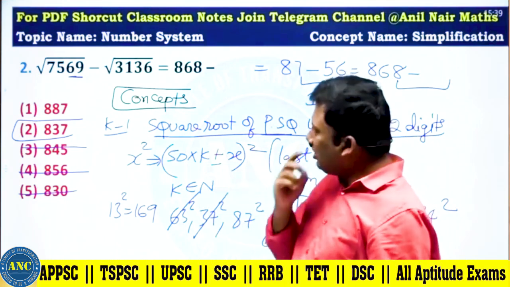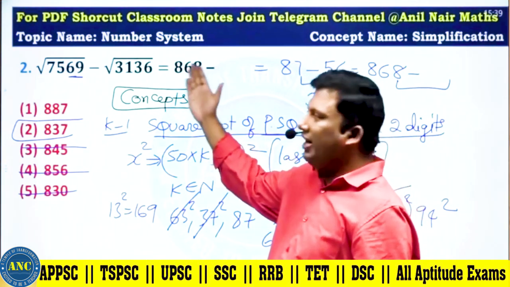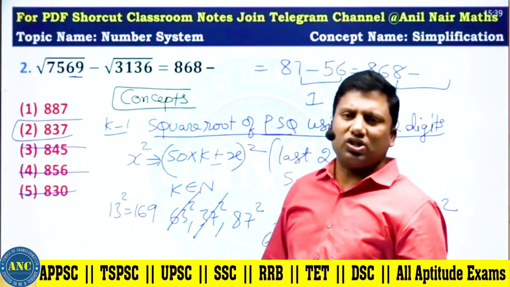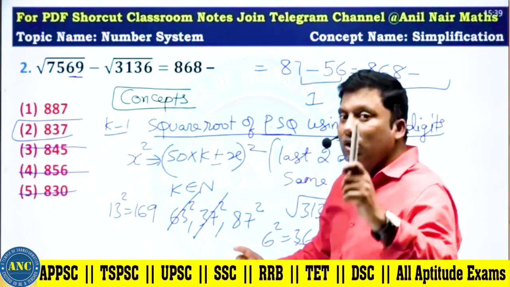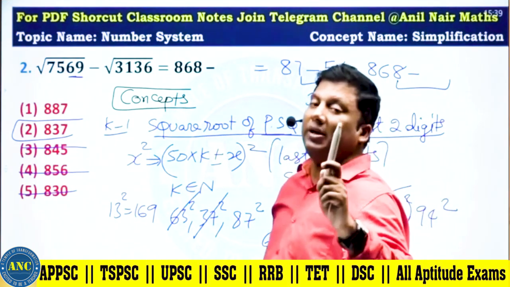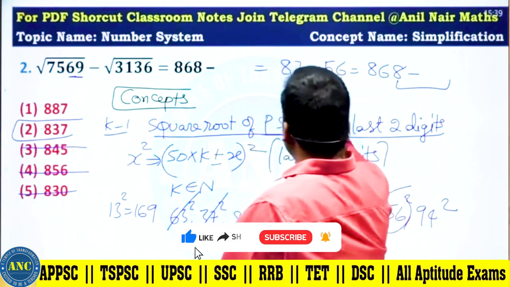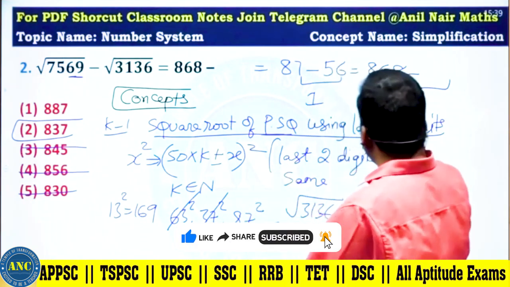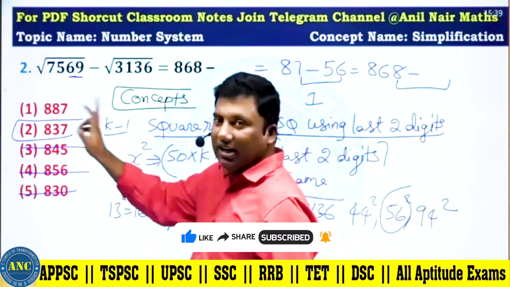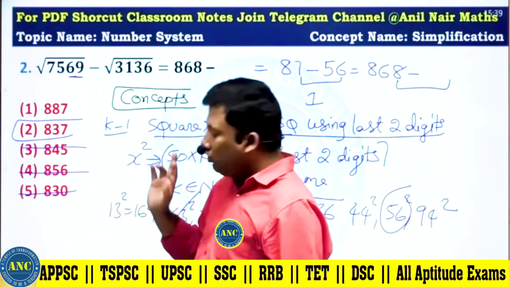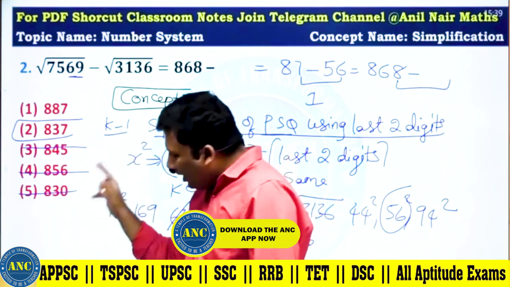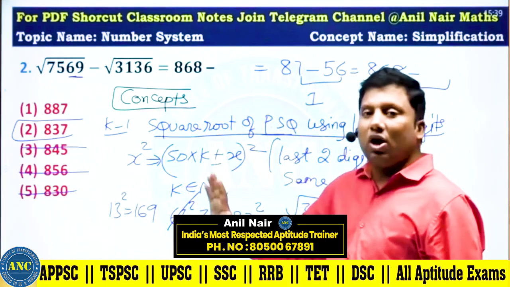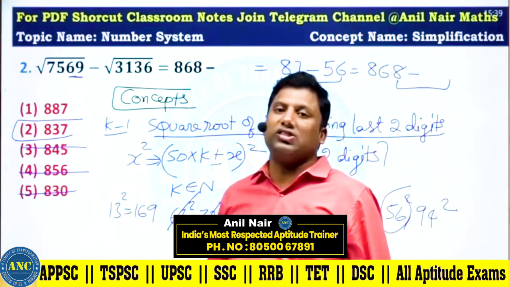56 square is 3136. 868 minus: find out this value, then do subtraction of this value, and you will get the answer. Unit digit can help you to eliminate incorrect answer options. 7 minus 6 is 1. Left hand side unit digit is 1. 8 minus 7, it is 1. 8 minus 5, 2. 8 minus 6, 2. 8 minus 0, 2. That is the reason I eliminated. Very good logic. Definitely you should know this logic.